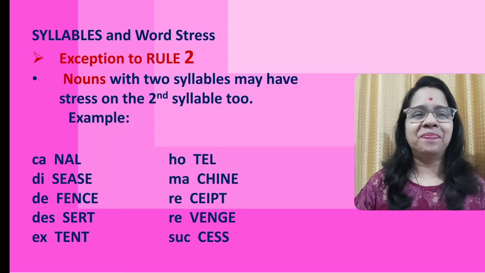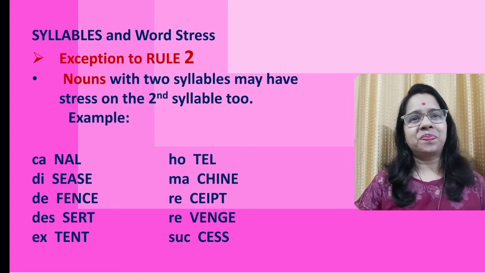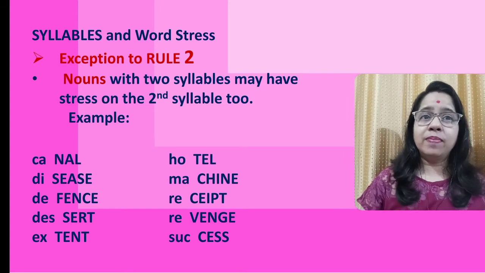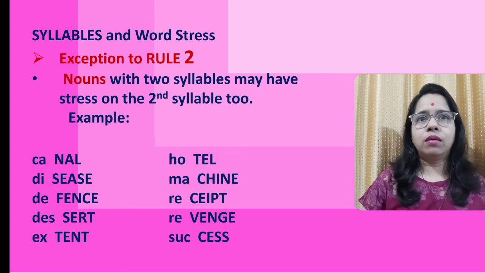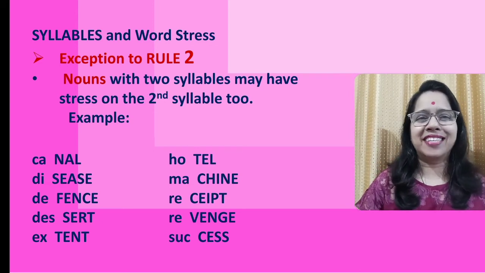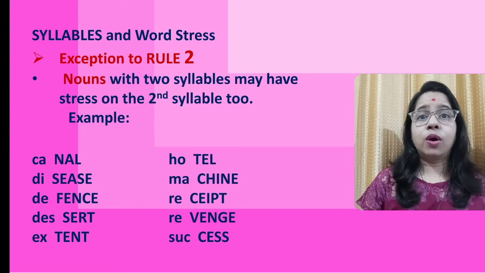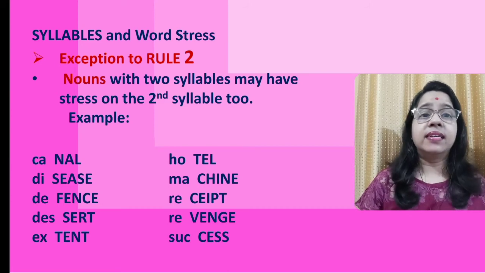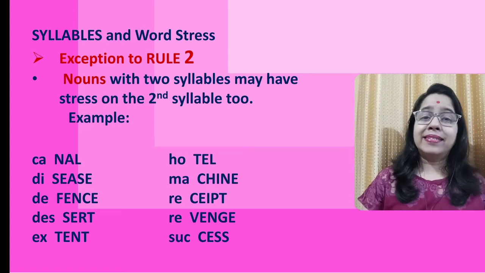Here they are. Exception to the second rule that we have seen earlier. Nouns with 2 syllables may have stress on the second syllable also. Example: canal, disease, defense, desert, extent, hotel, machine, receipt, revenge, and success. Not success, but success.